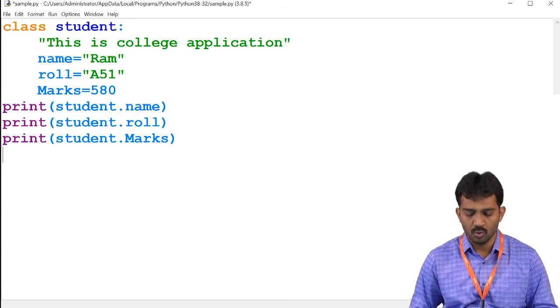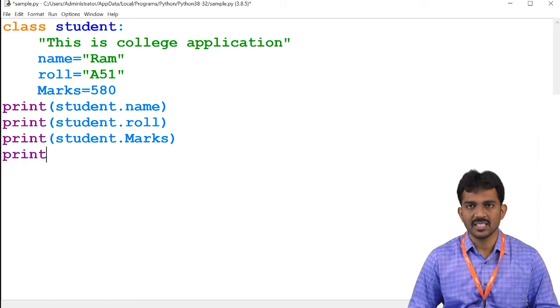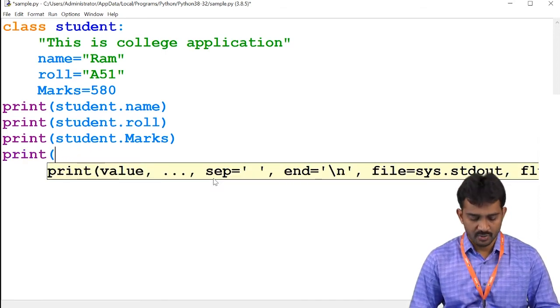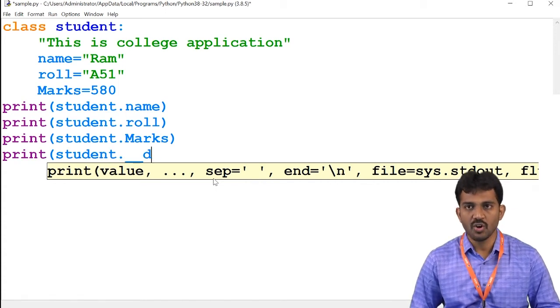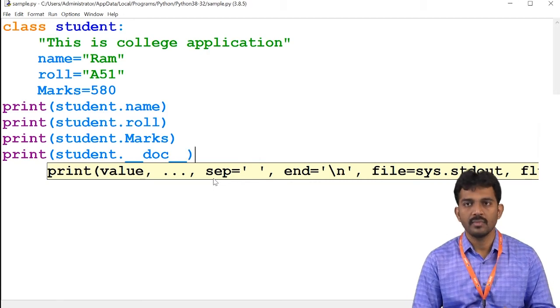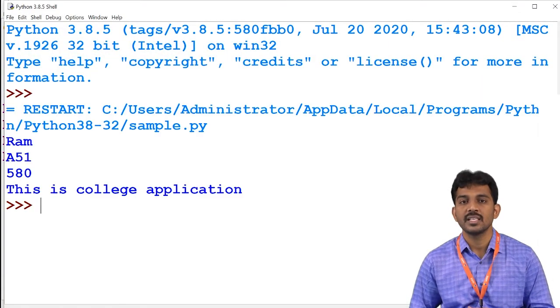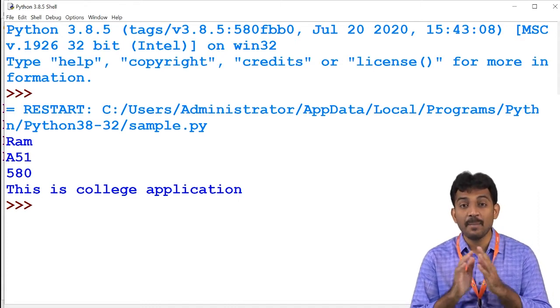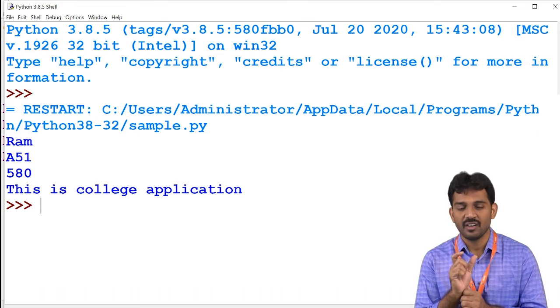For example, if you want to know what the class is, what the purpose of the class is, you just use Student dot double underscore doc. Got it? If you want to access the documentation of a particular class, you just use double underscore doc double underscore.